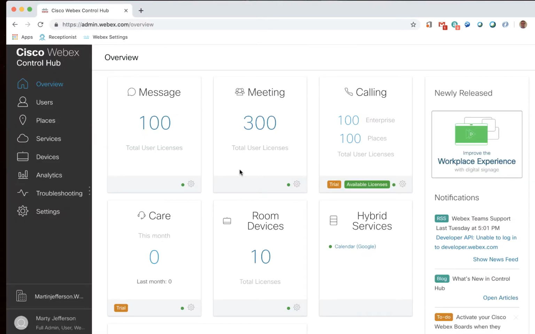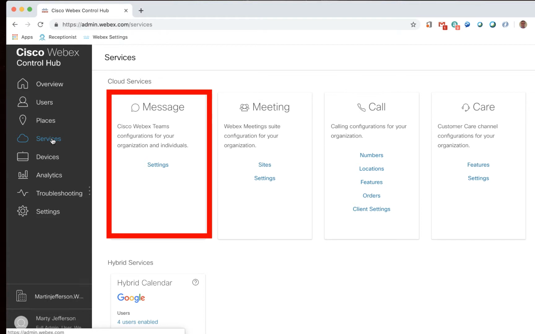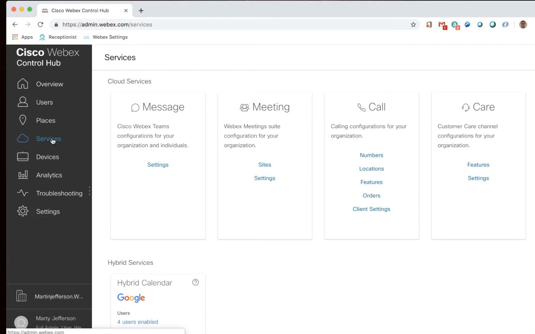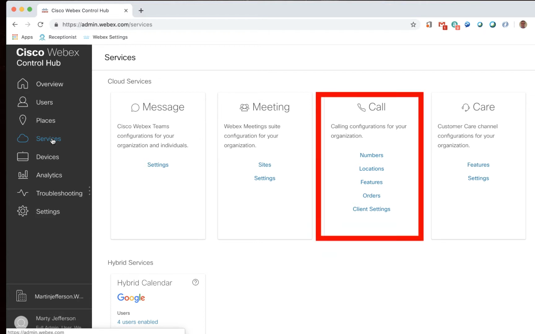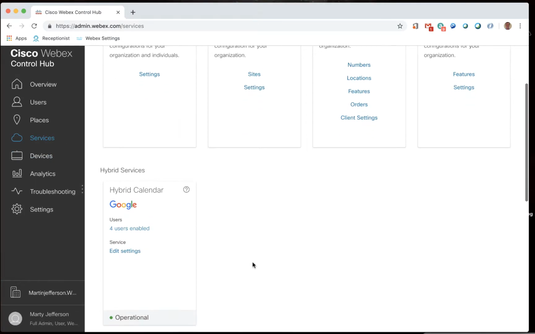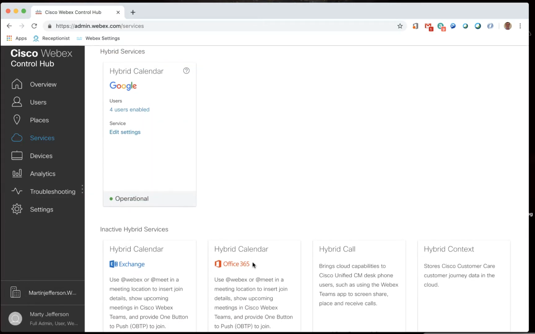The next section we will demo is the Services section. This is where we configure and monitor the various services related to the Webex Calling solution. The services are messaging for the Webex Teams application, the meeting service for Cisco Webex Meetings, the call service for Webex Calling, the care service for customer care, and the hybrid services for calendaring and other hybrid services. In this demo, we will only be discussing the call service.